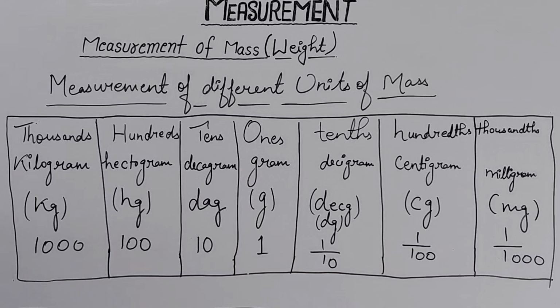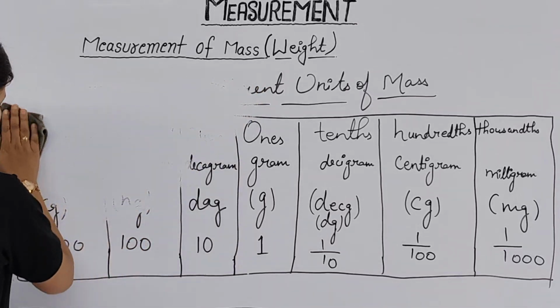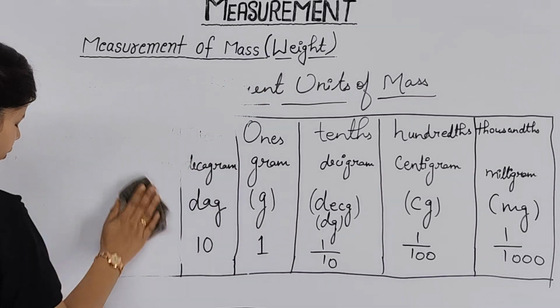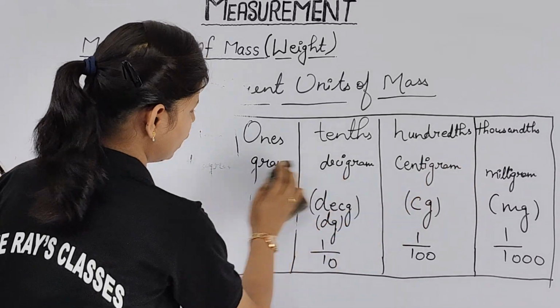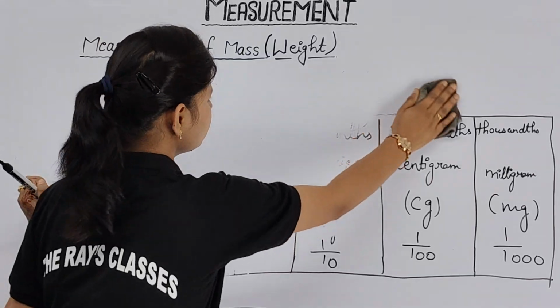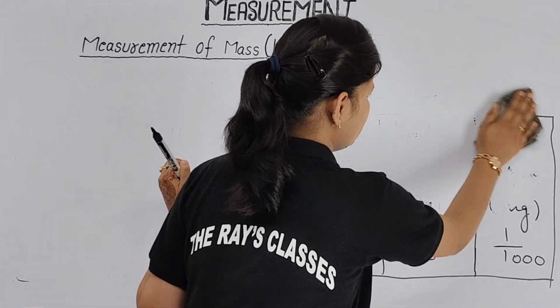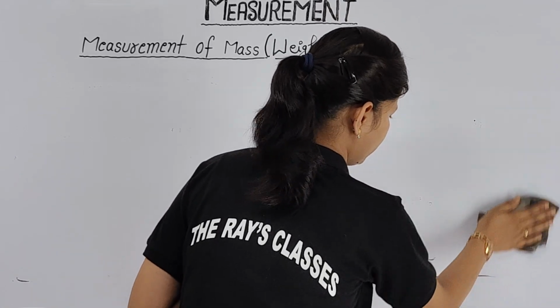Now the next topic is conversion of units. Here we are going to find the way how to convert, like milligram to centigram, or decigram to gram, or kilogram to milligram. These are all the ways we are going to find in this chapter or in this coming topic.